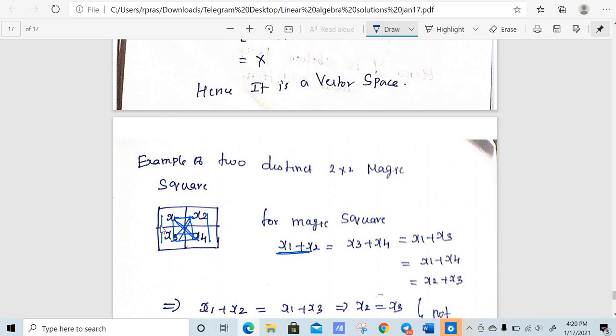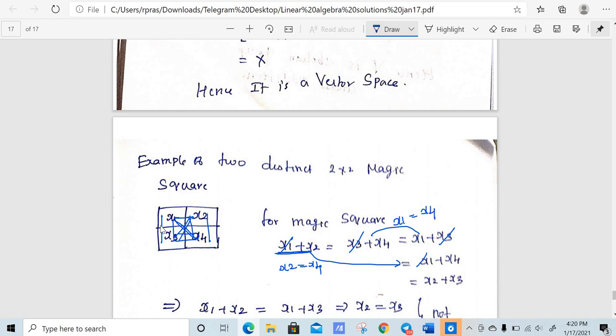So when you compare x1 plus x2 is equal to x1 plus x4, this x1 will get cancelled, so we have x2 is equal to x4. Now when you compare this and this, x3 will get cancelled, and we will have x1 equal to x4, right?